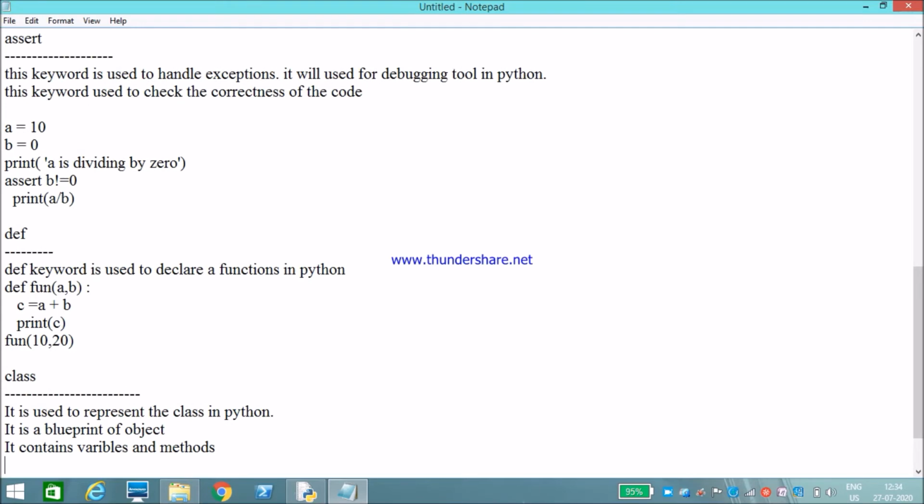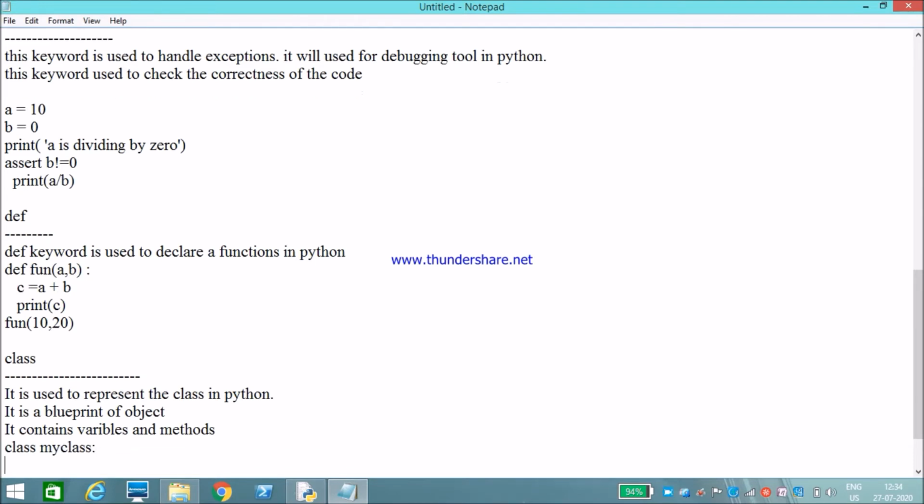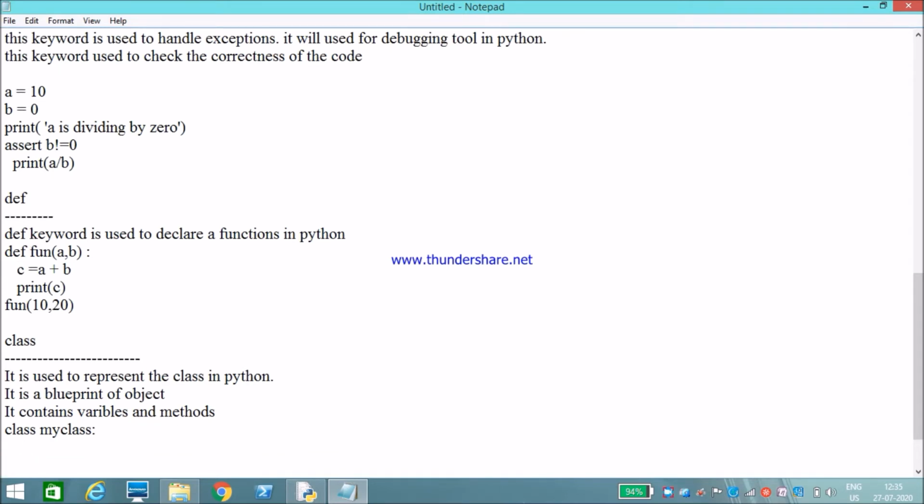Then how to create a class? I'll show a simple example. Class keyword followed by the class name, then a colon. Inside that you can create any function you want. We will discuss class in more detail in the object oriented programming chapter.